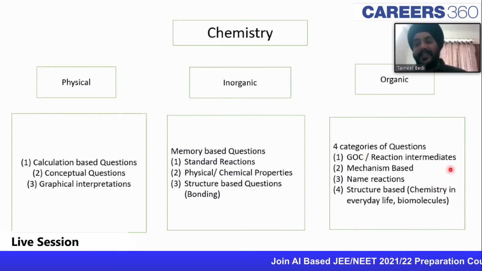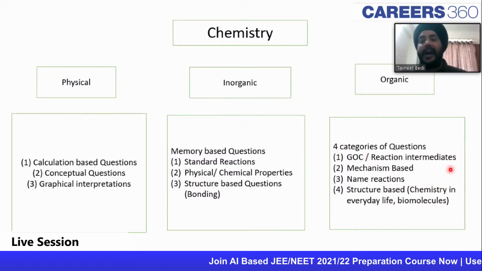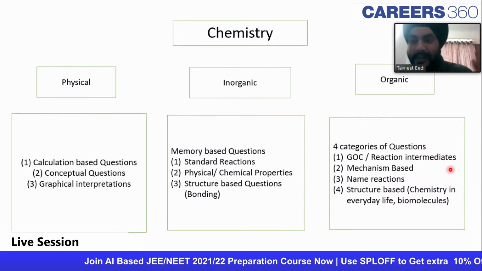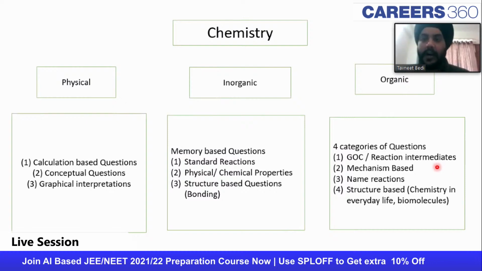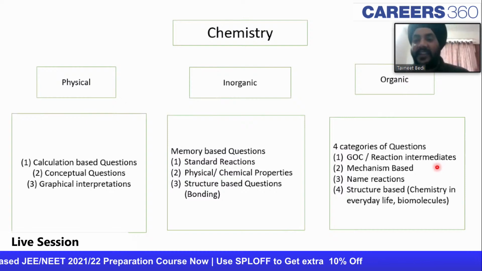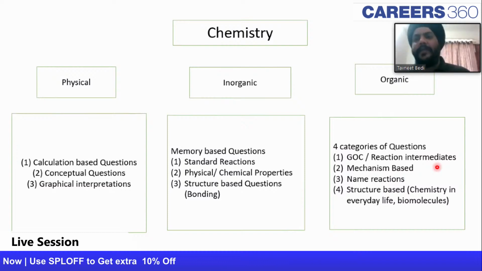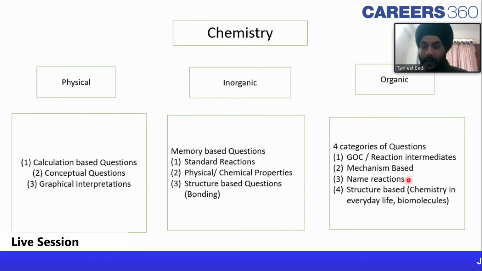Next, there is a set of questions which are asked on the name reactions. Name reactions like Cannizzaro, aldol; this type of problems are mainly present in the compounds containing oxygen. Then there is Gabriel phthalimide synthesis. There are n number of name reactions. Curtius rearrangement, Hoffmann bromamide degradation, and so on. You have to be aware of those name reactions as well.